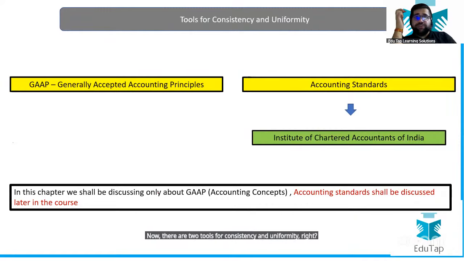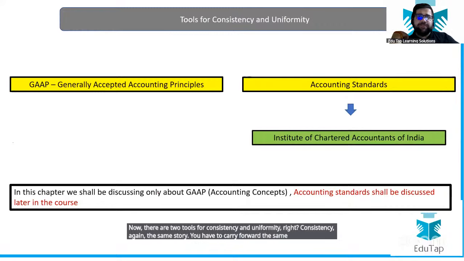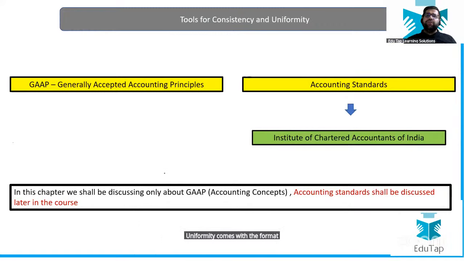Consistency, again, the same story. You have to carry forward the same principle year after year. Uniformity comes with the format. And yes, in uniformity, if I am comparing Adani's balance sheet to Reliance's balance sheet, they should have a similar format so that it becomes easy for me.